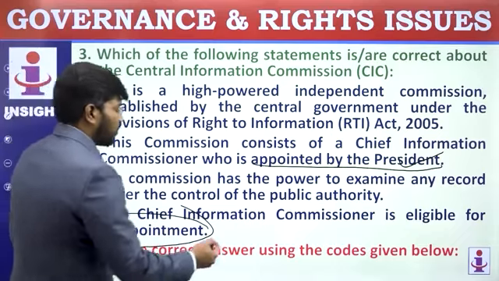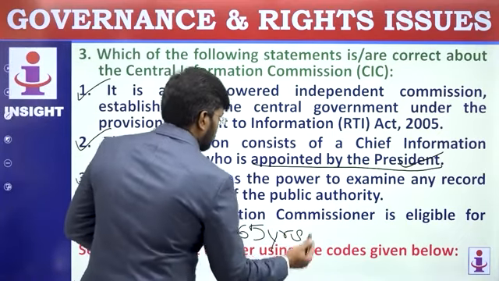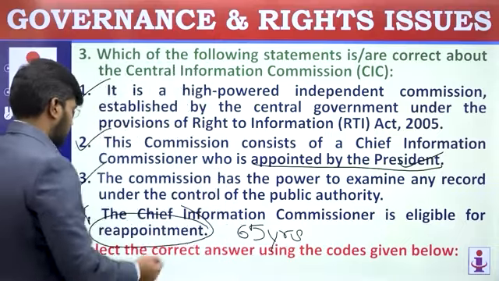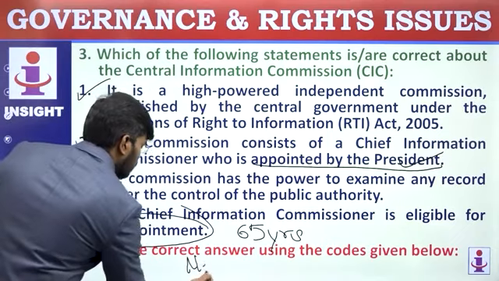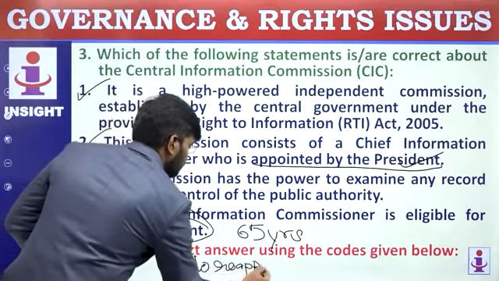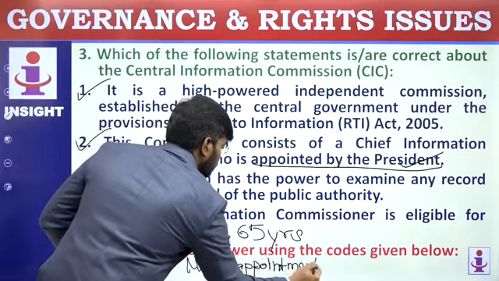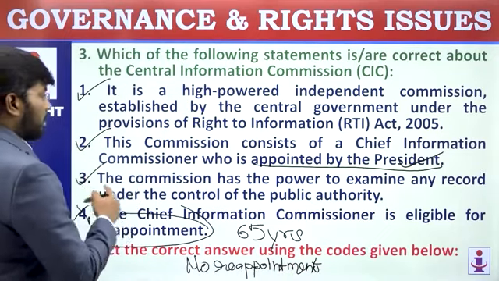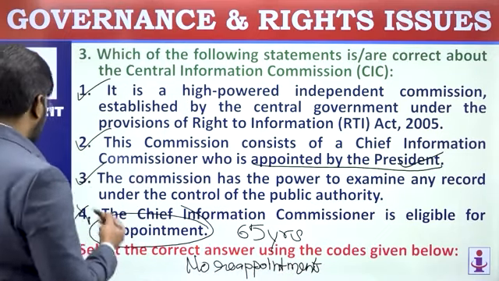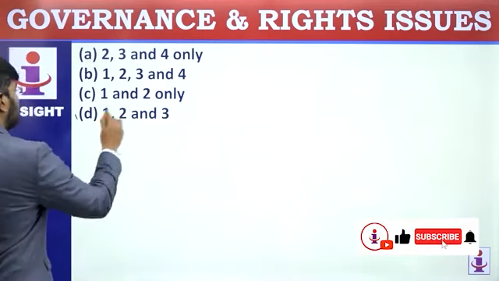He can stay up to the age of 65 years, but no reappointment. They are asking for correct statements. 1, 2 and 3 should be the correct answer. 1, 2 and 3, it's D.